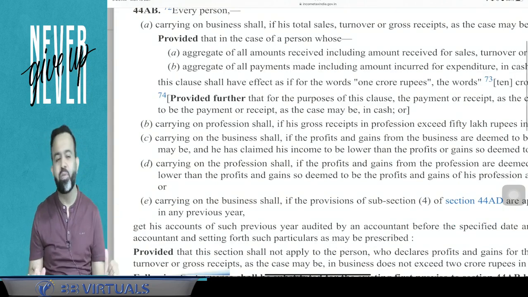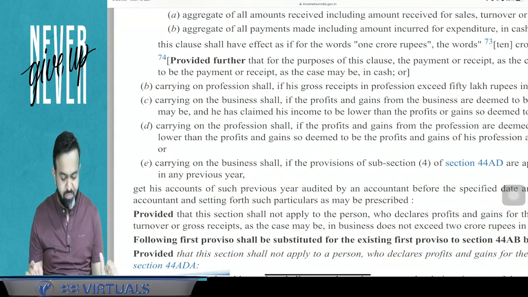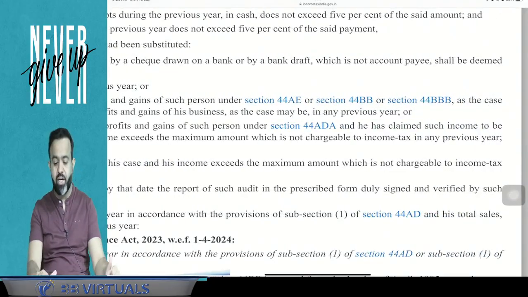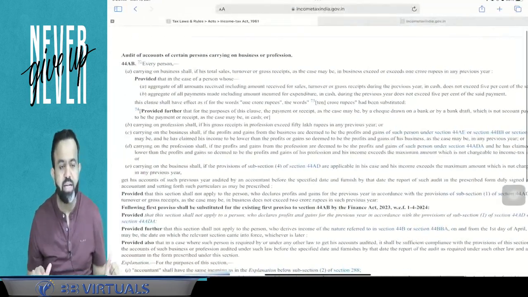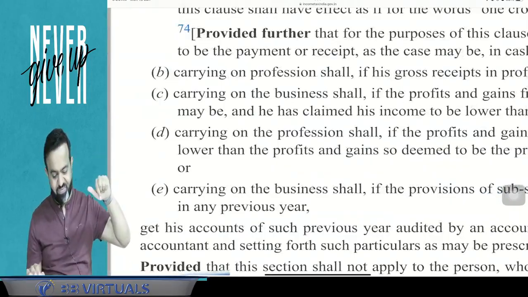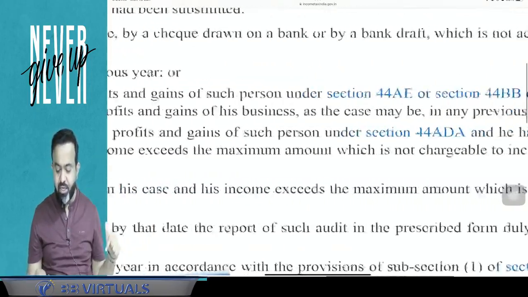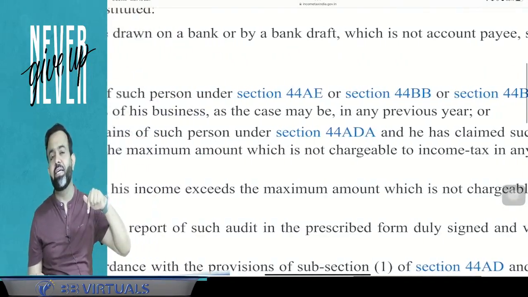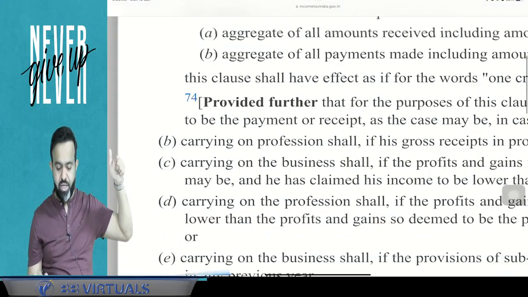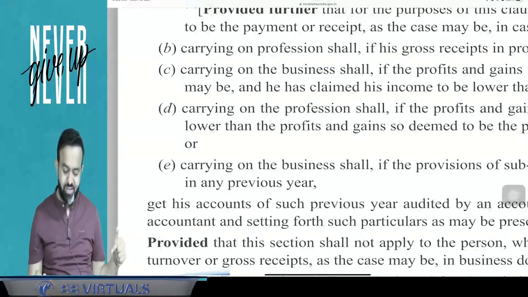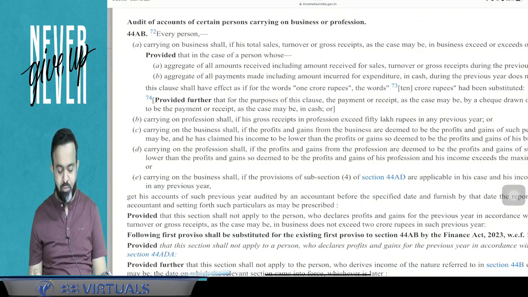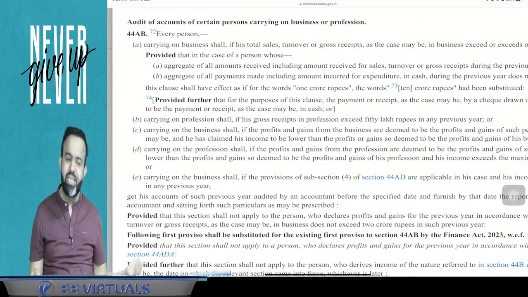Now clause B is related to the profession. So in case of profession, he will select B. Now suppose, for example, under section 44AE, transporter and all, 44BB and 44BBB, if you are declaring the lower income, then clause C has to be selected. Now D is related to 44ADA: if you are declaring less than 50% and your income is more than basic exemption, then 44AB clause D. Clause E is related to 44AD, and if you are declaring lower income, then guys, 44AB clause E will be selected.